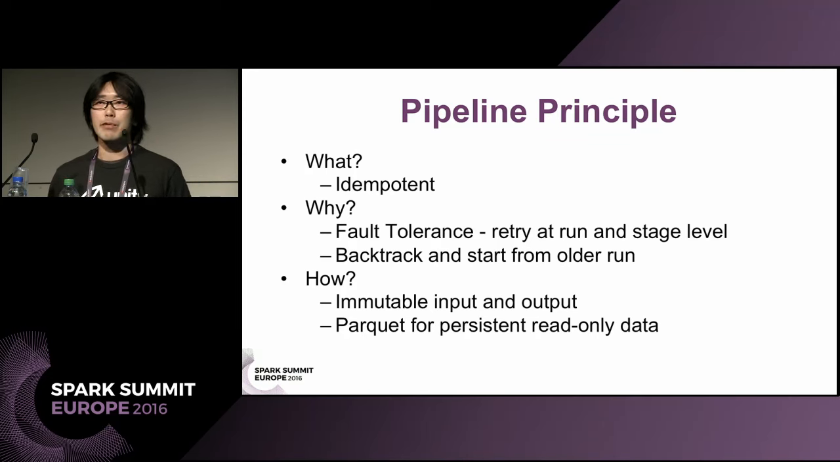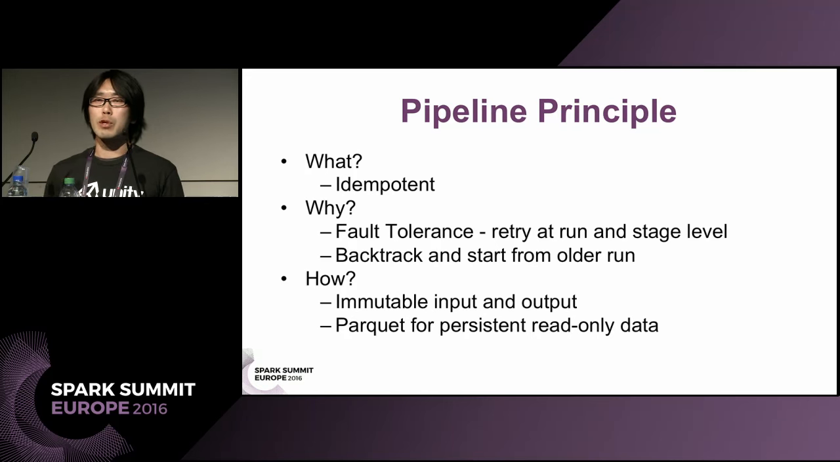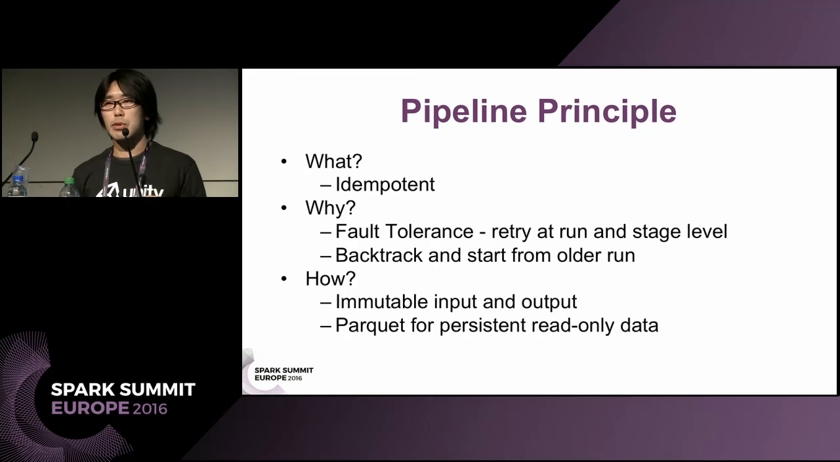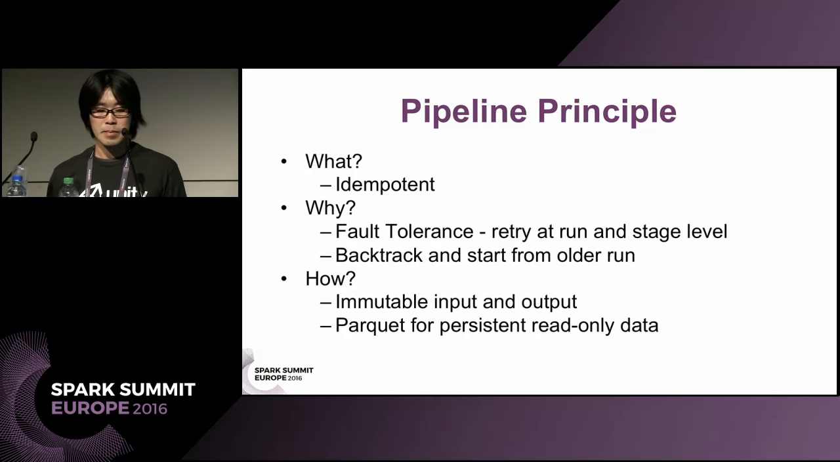One key design principle of our data pipeline is idempotency. Idempotency is important for fault tolerance. We wanted to be able to rerun any batch and get the same results. We wanted to be able to continue running any batch at any stage and get the same results.